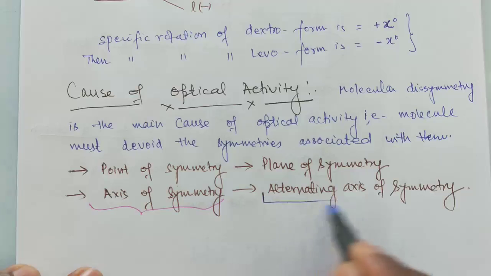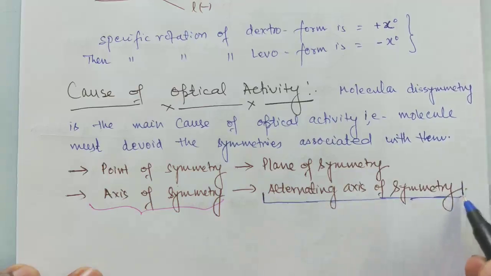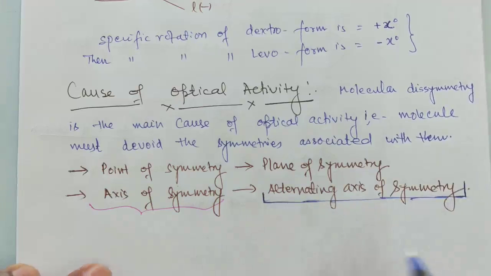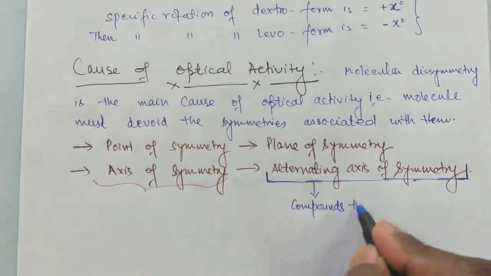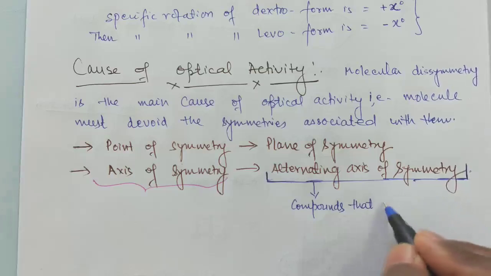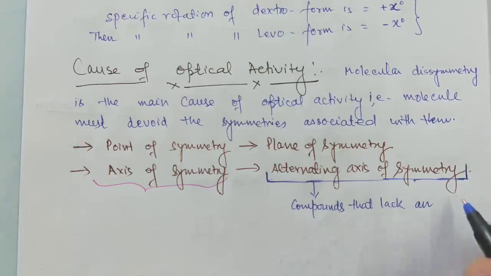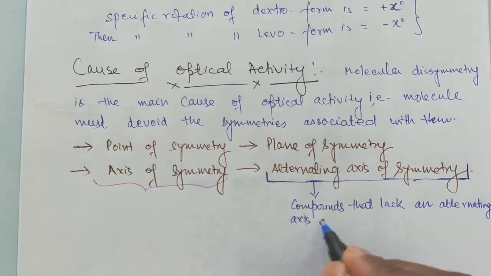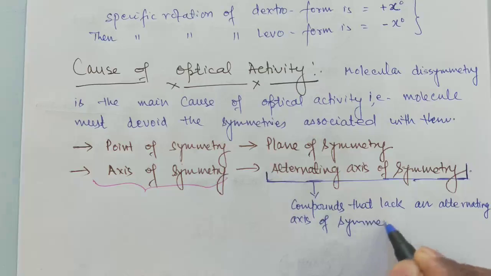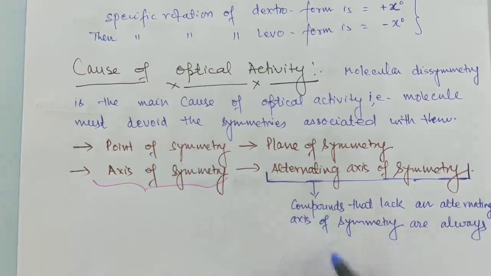Remember, compounds that lack an alternating axis of symmetry are always optically active.